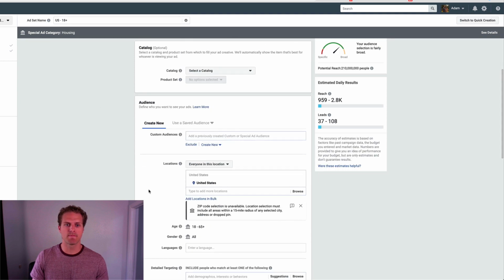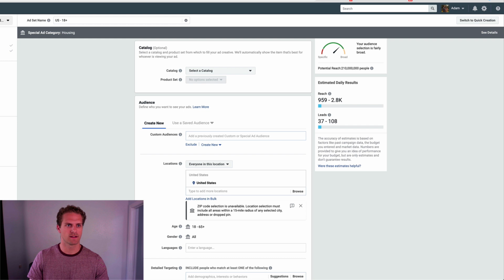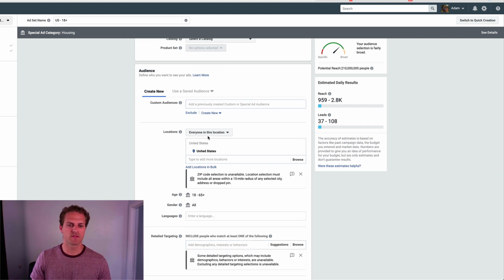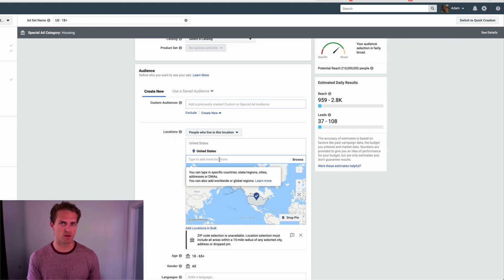So here is the main difference between what we had before, and I'm just going to show you what it would look like if we did not choose a special category. So the main difference on the location, you can still do everyone in this location, people who live in this location, recently lived, traveling, all that stuff. So we're going to choose people who live in this location. The main difference is you can't do zip codes, and you cannot do anything under a 15-mile radius.